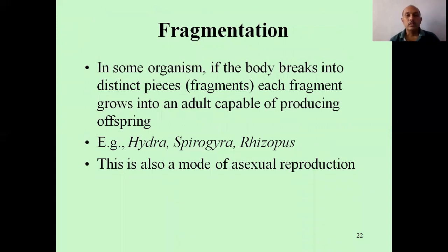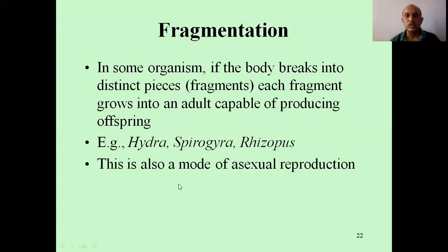Now the third category is fragmentation. In some organisms, if the body breaks into distinct pieces or fragments, each fragment grows into an adult capable of producing a new organism, new offspring. Best examples are Hydra, Spirogyra, or Rhizopus.